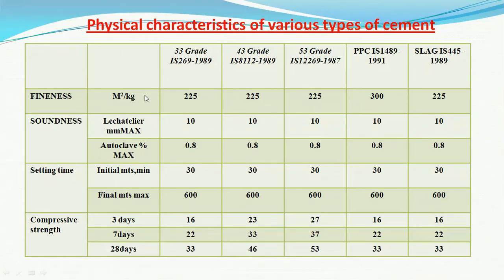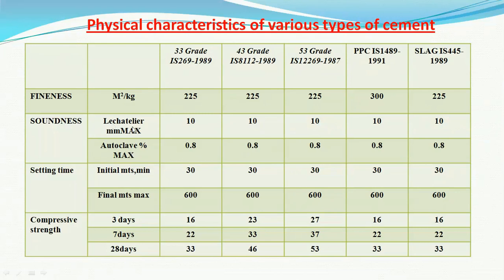Fineness is given by the specific surface. Almost all types of the cements have the minimum specific surface as 225 meter square per kilogram. PPC is more fine, it has got 300.